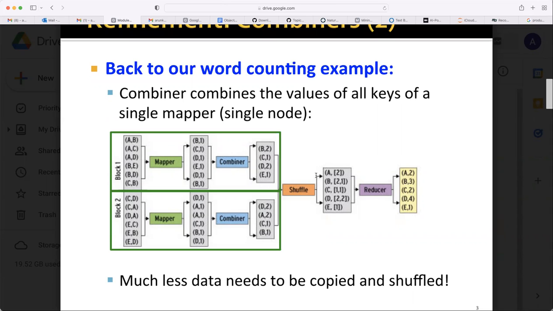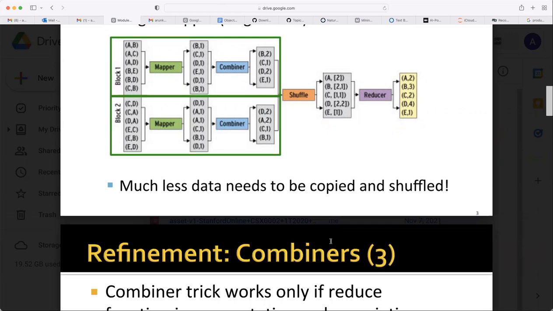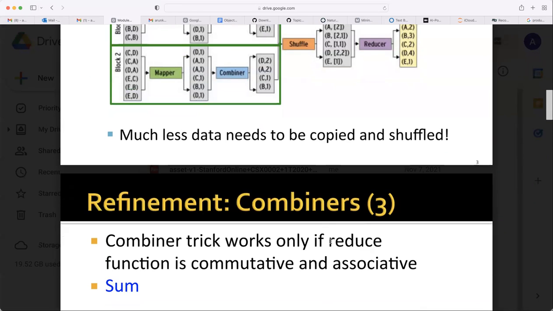The remaining process is the same because at the reducer level you are simply adding values. Earlier you were adding 1, 1, 1, 1. Now you will add how many times that word appears in that chunk. So much less data needs to be copied and shuffled. This is the advantage of the combiner concept, which is attached to the mapper node itself.